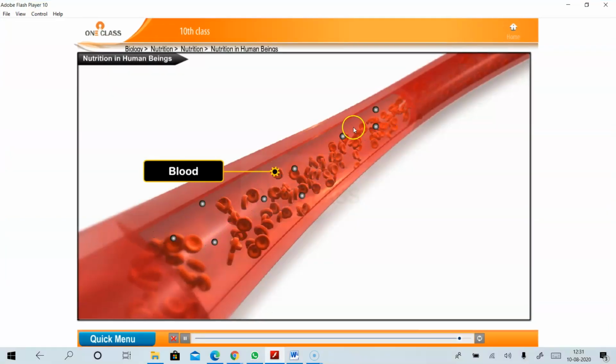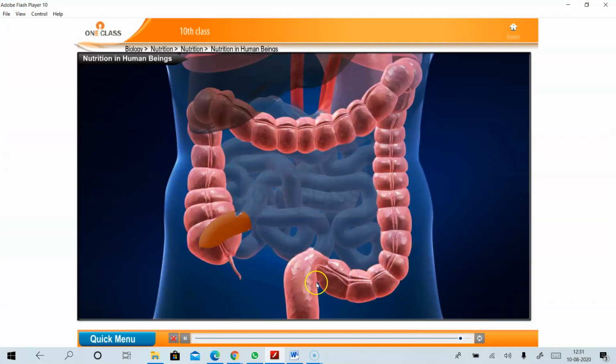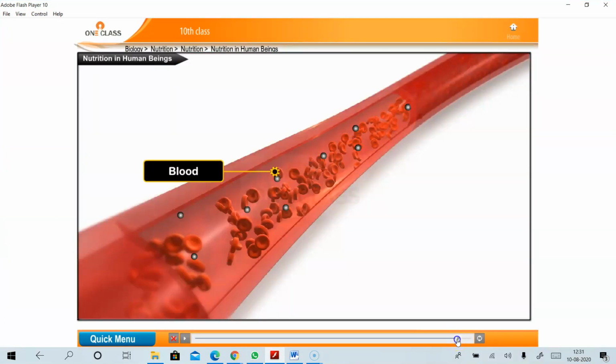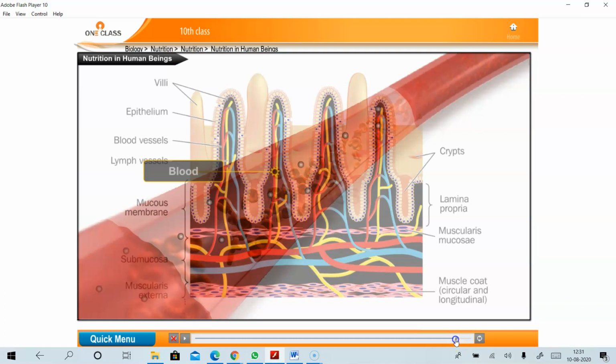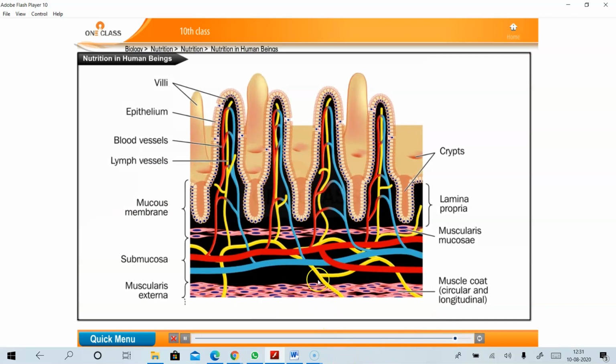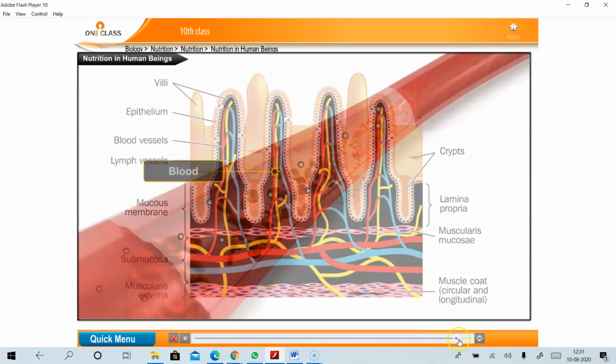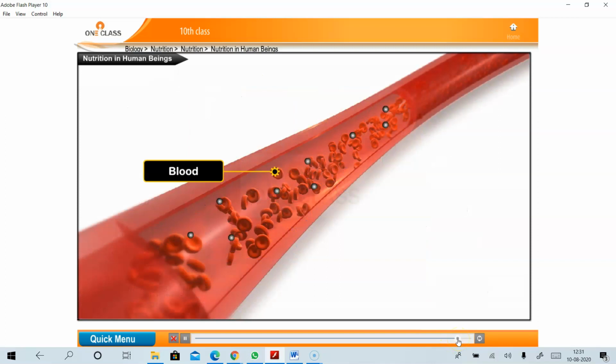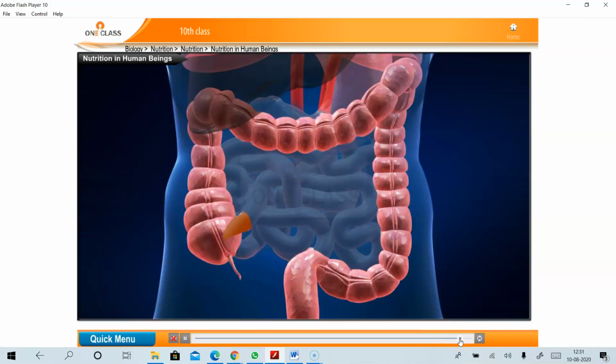See, these are the blood vessels. The absorption takes place in the blood, and from there it is transported to different parts of the body. The blood transports the absorbed food to different parts of our body, and from there we acquire the energy to do our daily work.